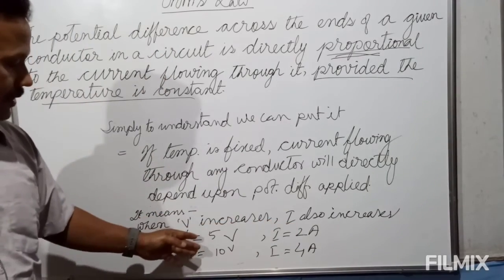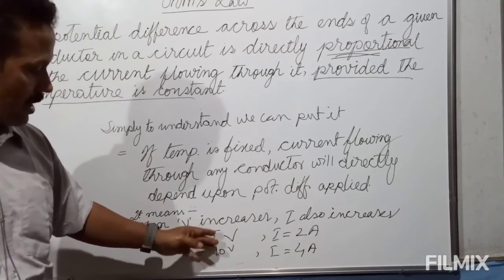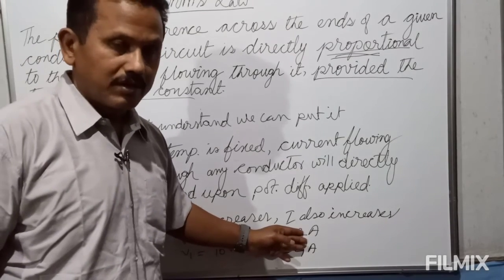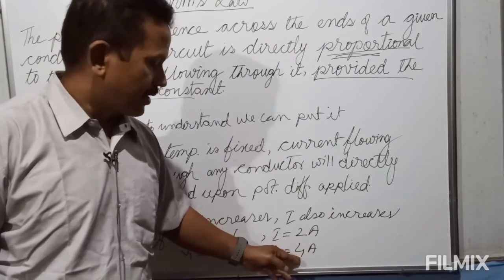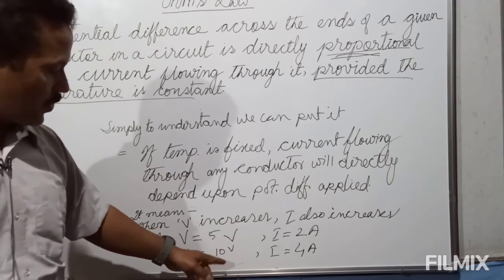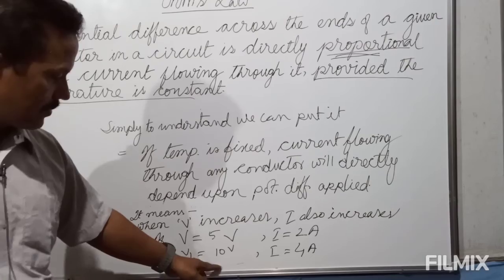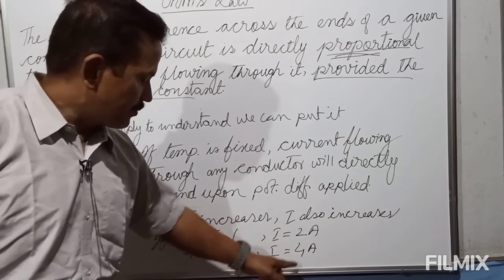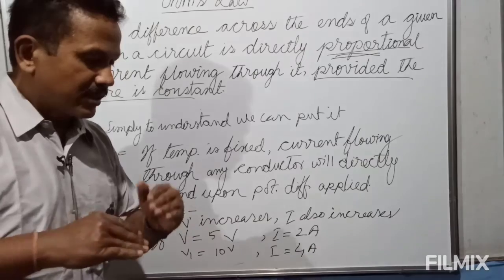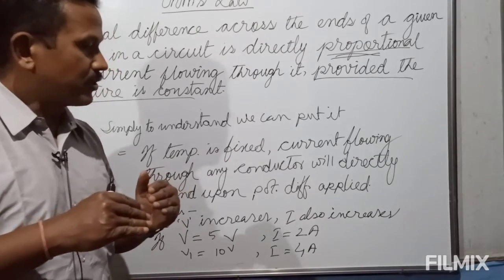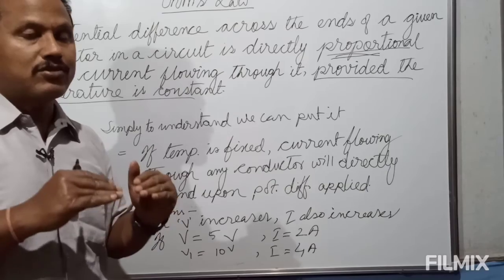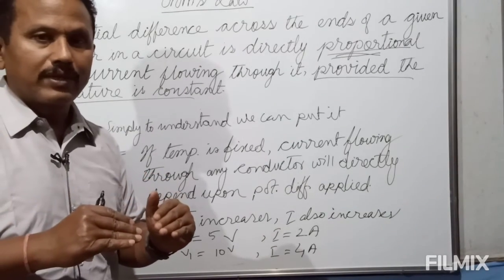Later when the potential difference increased, doubling from 5 volt to 10 volt, definitely the current also will double from 2 ampere to 4 ampere. And if it goes from 10 volt to 20 volt, the current also will double to 8 ampere. In the same manner, if it has to come down, it will also come down in the same manner. That's so simple, Ohm's law.